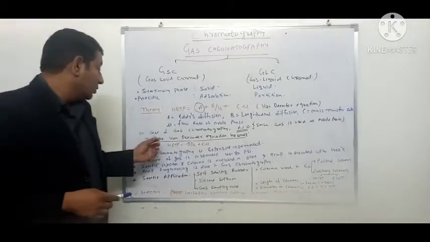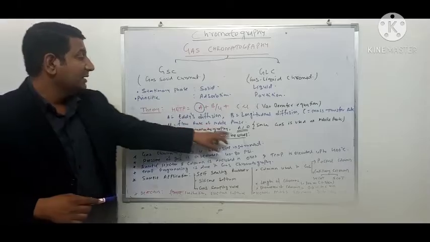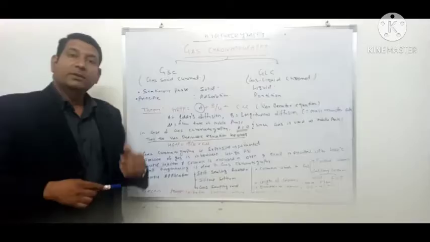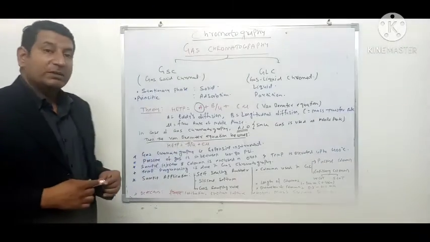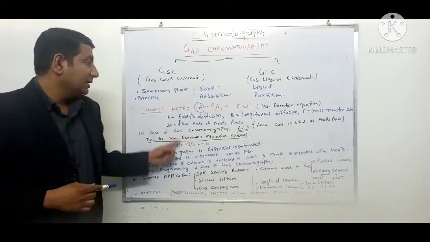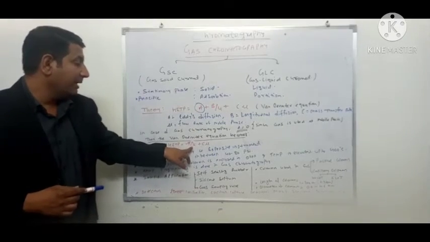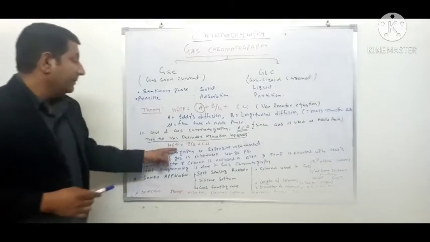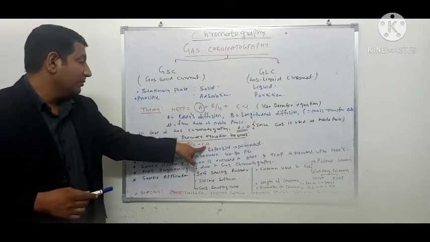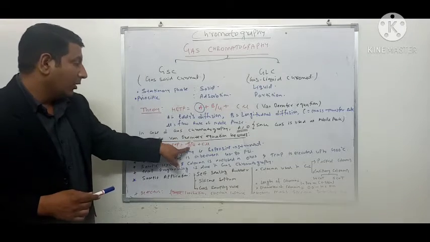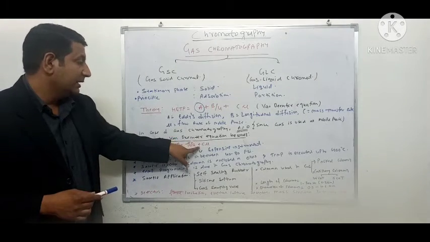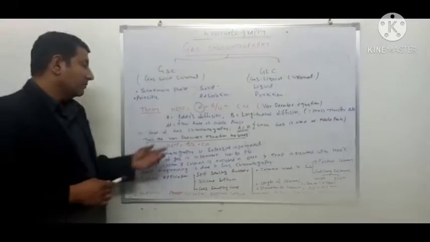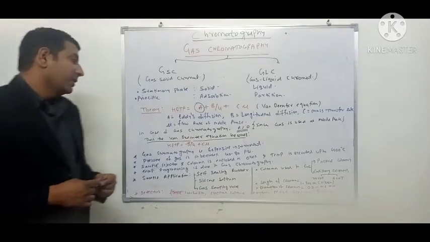Then the modified form of the Van Deemter equation will be HETP is equal to B upon U plus C mu, where B is longitudinal diffusion, C is the mass transfer rate, and mu is the flow rate of the mobile phase.